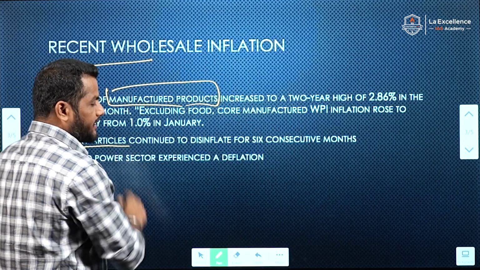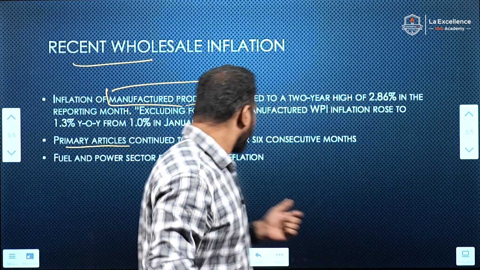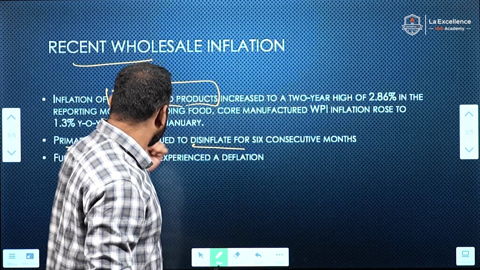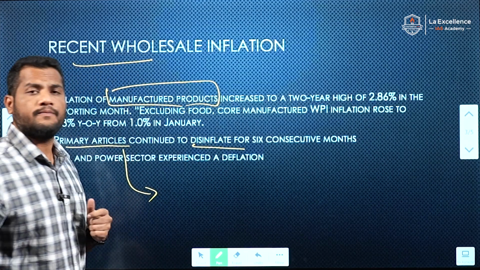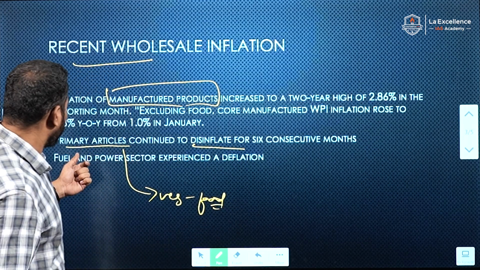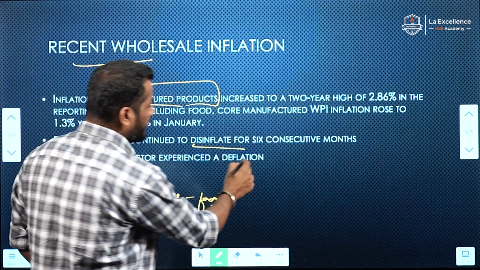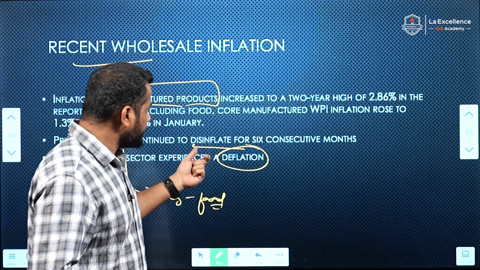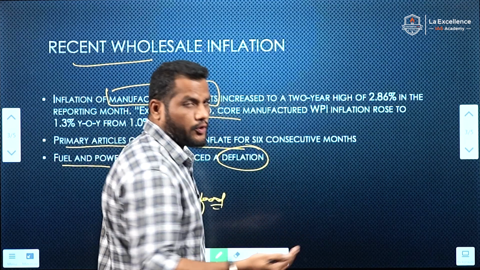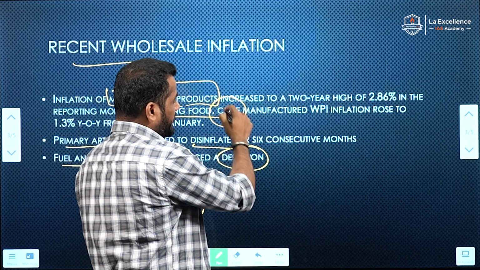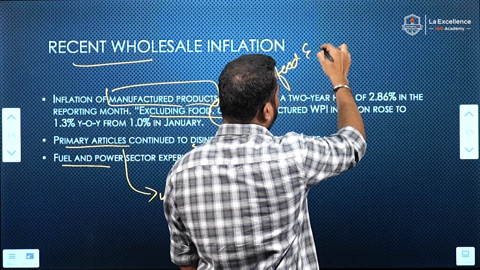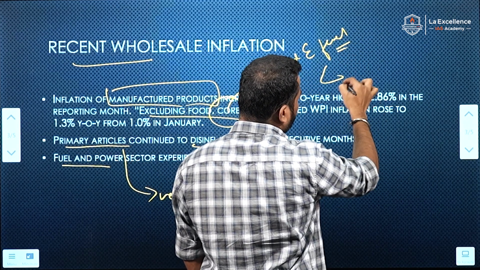With respect to primary articles, the basket consisting of vegetables and food products, there is a disinflation. You can note here that fuel and power are experiencing a deflation. There is disinflation, and there is also deflation. When we exclude food and fuel, we arrive at core inflation.